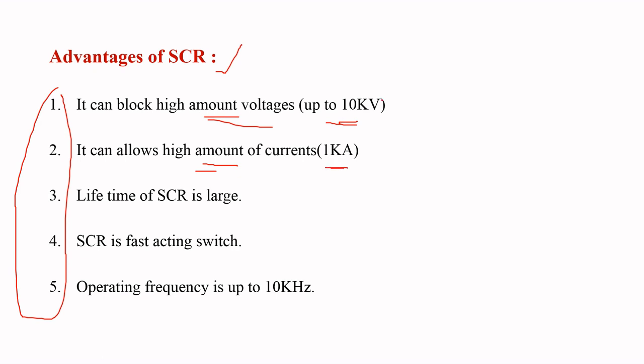Here the voltage and current ratings are higher, so the lifetime of SCR is large. And SCR is a fast acting switch, meaning within a fraction of a second SCR can turn on and turn off. The operating frequency of SCR is very high, up to 10 kHz. These are some of the advantages of SCR.